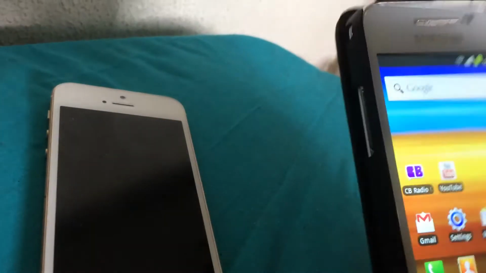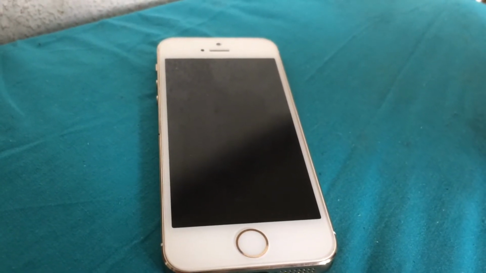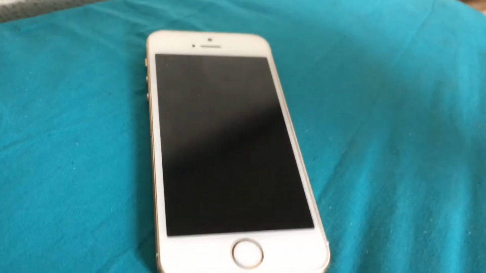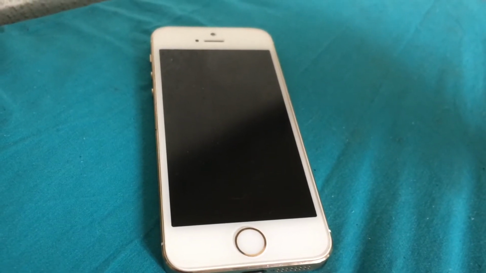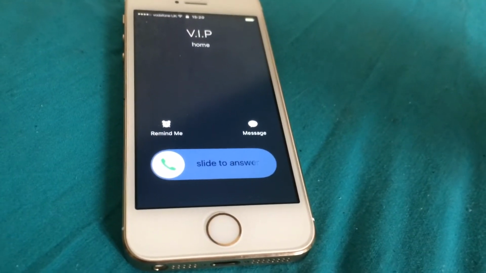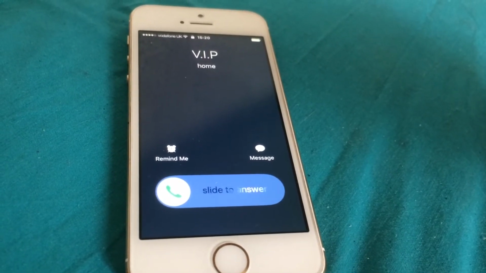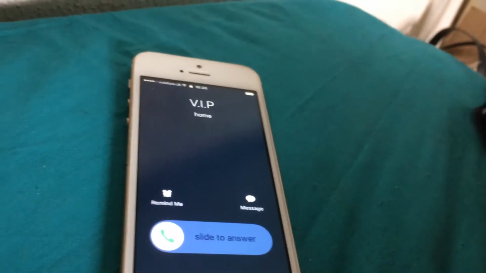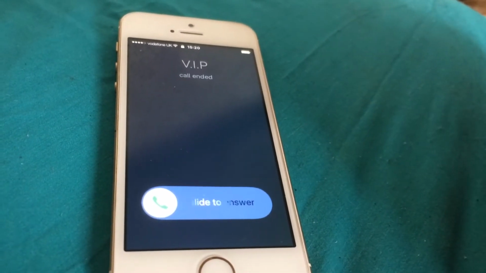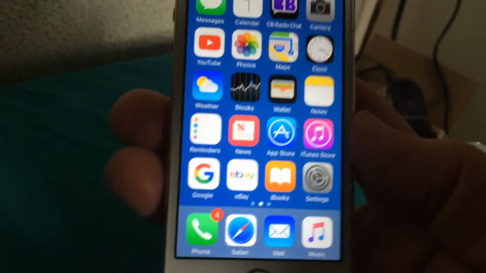So I'm now going to call it now on this phone, and you'll see it ring. So it's calling it now. It's quite loud. I've got the volume about 3/4 up. And I think the gap is just about right. So that's the ringtone.